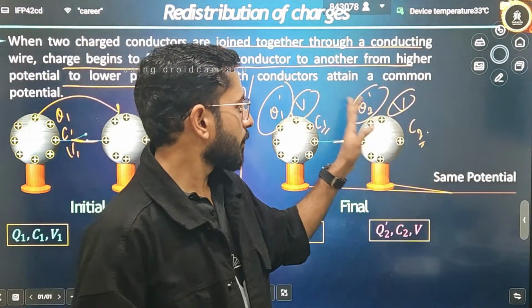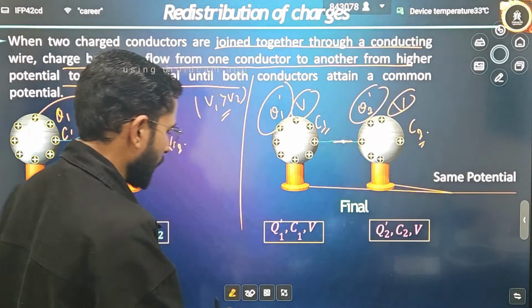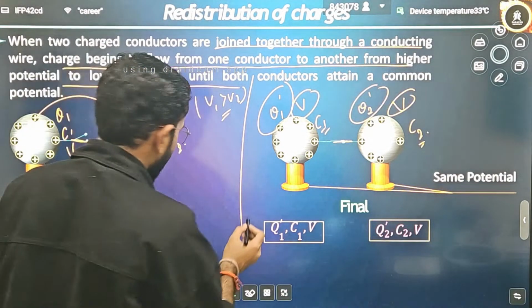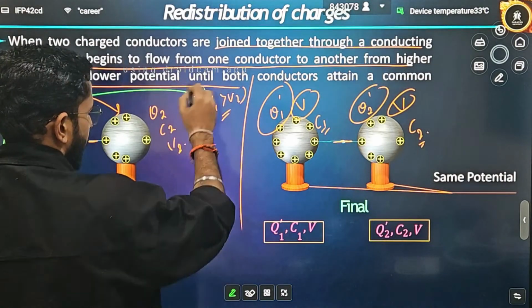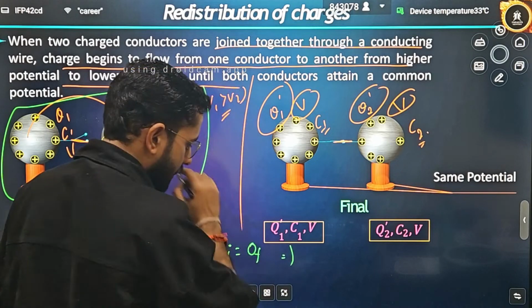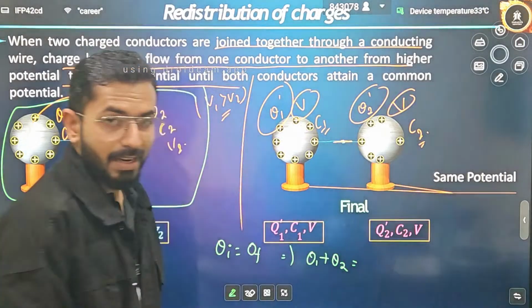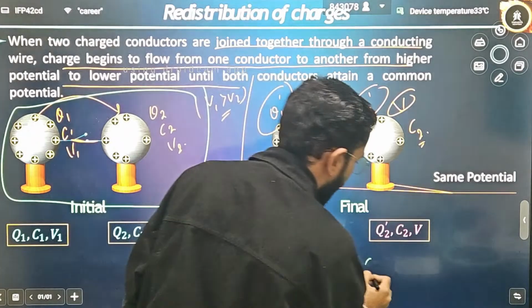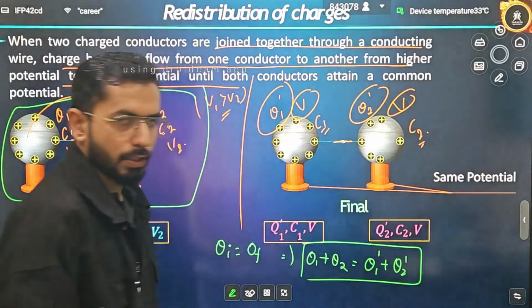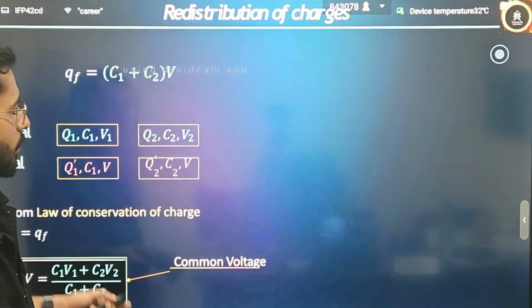What is the common potential? What will be the final charge? By writing some equations, a very basic thing from the concept I have told you: if I take this as an isolated system, what is the total initial charge? Q initial should be equal to Q final. The initial charge is Q1 plus Q2. The final charge is Q1 dash plus Q2 dash. Let's see how we will derive it.